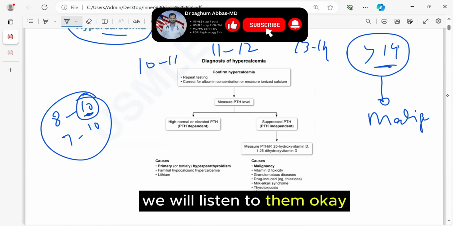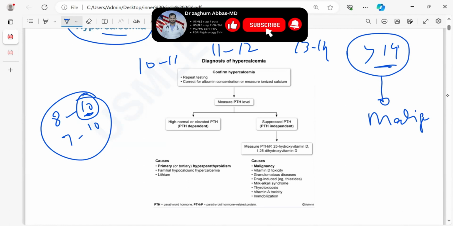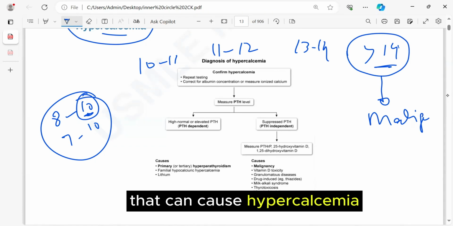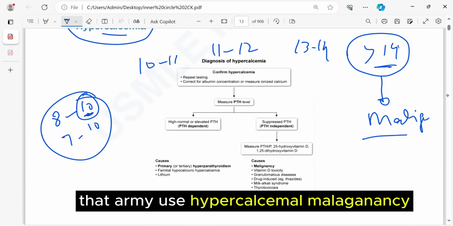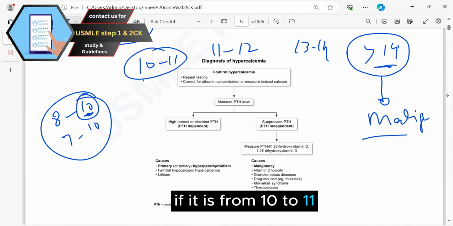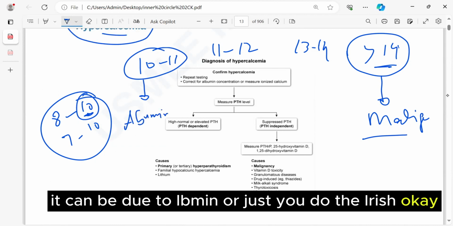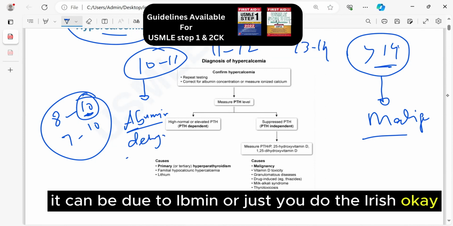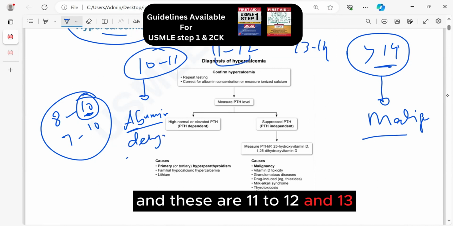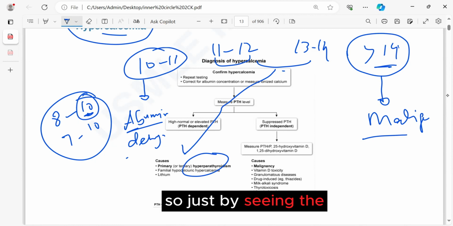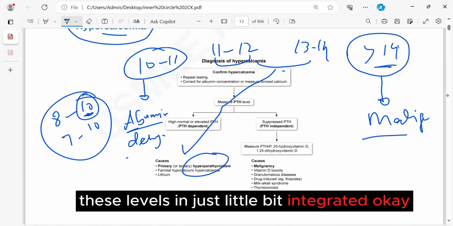We will discuss them. Like you can say lung cancer can cause that. There are multiple things that can cause hypercalcemia. That term is used: hypercalcemia of malignancy. If it is from 10 to 11, it can be due to albumin, or just due to dehydration. And for 11 to 12 and 13, most commonly it will be due to hyperparathyroidism. So just by seeing these levels, you can interpret a little bit.